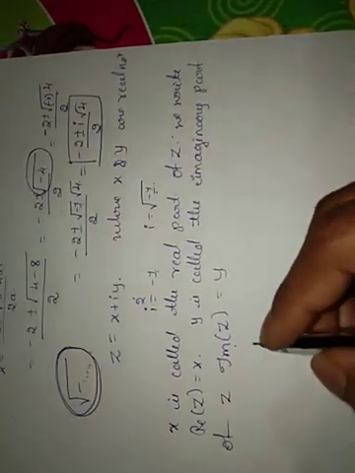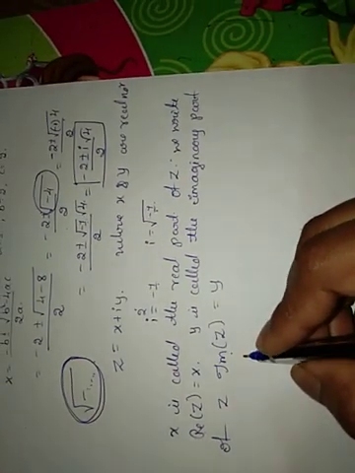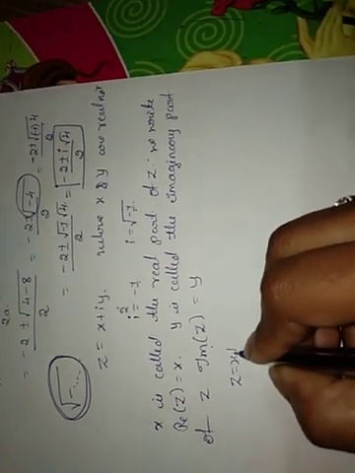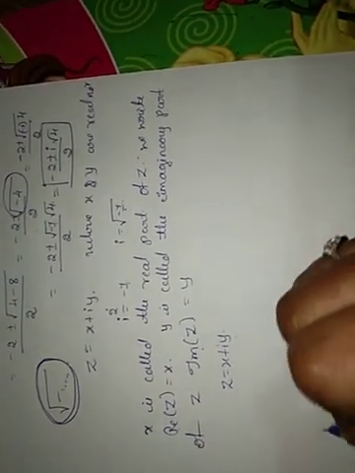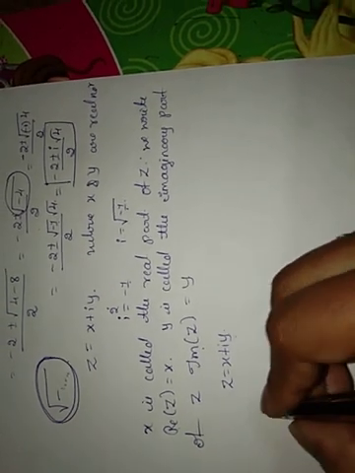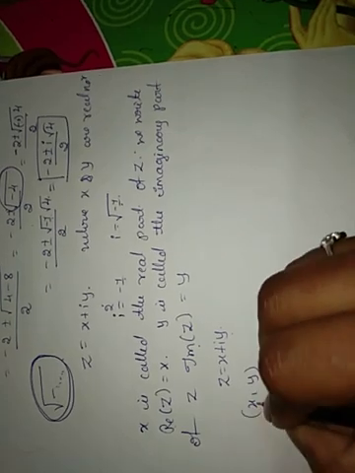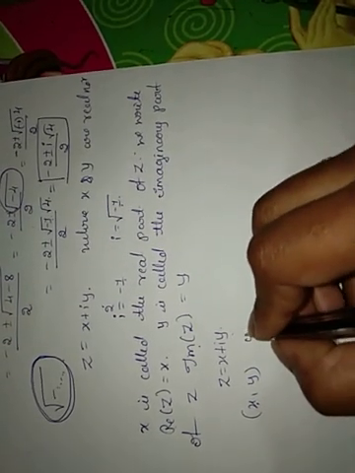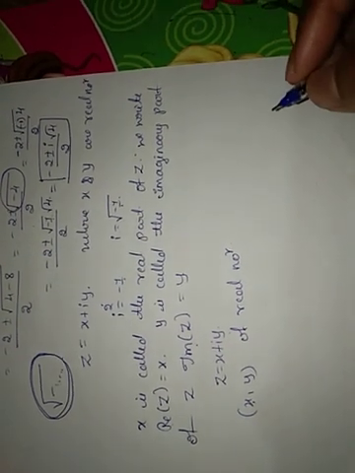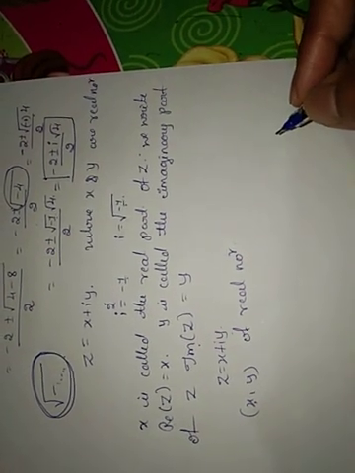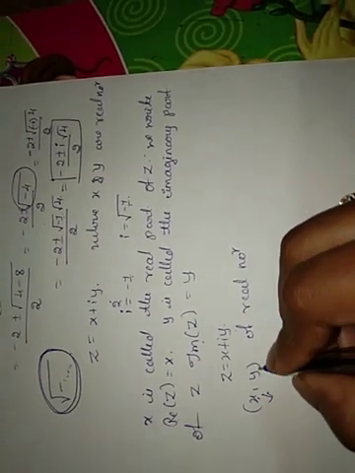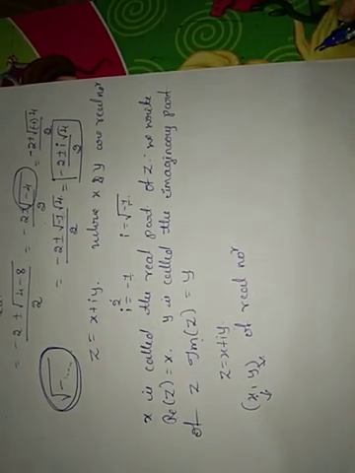Here we observe that a complex number can be determined by an ordered pair. Suppose z equal to x plus iy is a complex number. Here we determine an ordered pair x comma y, an ordered pair of real numbers, in which the first number is the real part and the second number is the imaginary part.